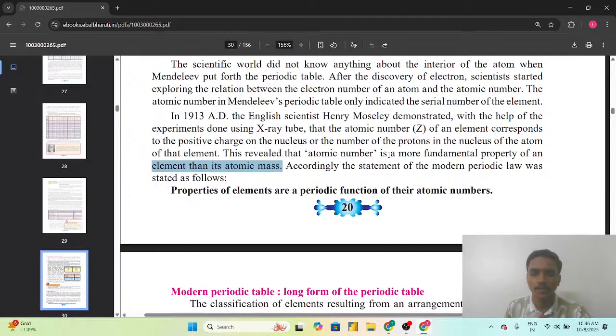This brought a revolution in the classification of the elements. Before, all were trying to classify the elements according to atomic mass as the fundamental property, but later Henry Moseley showed that atomic number is much more fundamental as compared to atomic mass. Then the modern periodic law was proposed. The modern periodic law states that the properties of the elements are the periodic function of their atomic numbers.